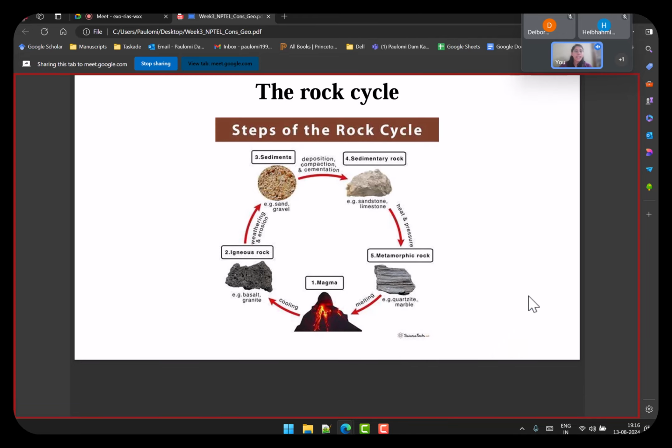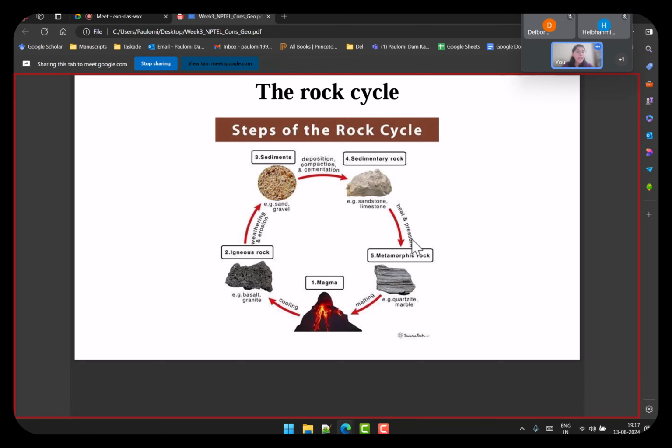And the last thing that sums up this entire lecture was the steps of the rock cycle. That is, how are all these rocks connected with each other? So you start with magma. This is what I have been talking about. You have this magma coming out, cools down, becomes igneous rocks. Igneous rocks, because of various geomorphic processes, break down into several sediments, smaller particles, which are sands and gravel. And then these compact together, form different layers. That's called the sedimentary rock.